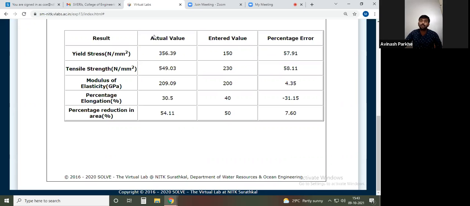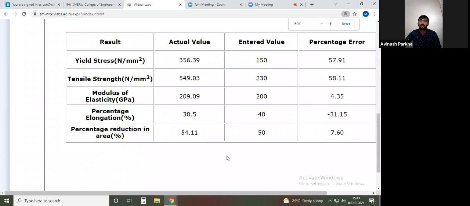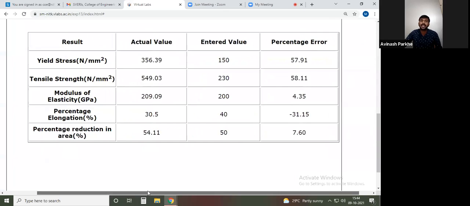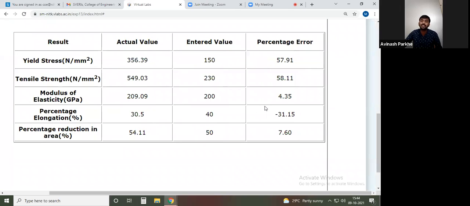But what are the actual values we have obtained from the testing? What is the actual value? 356.39. Tensile strength 549.03. Modulus of elasticity 209. Percentage elongation 30.5. Percentage reduction in area 54%. And at the end you will get the percentage error. That means between the theoretical calculation and the experimentation we have carried out, we have to check how much percentage error is there.